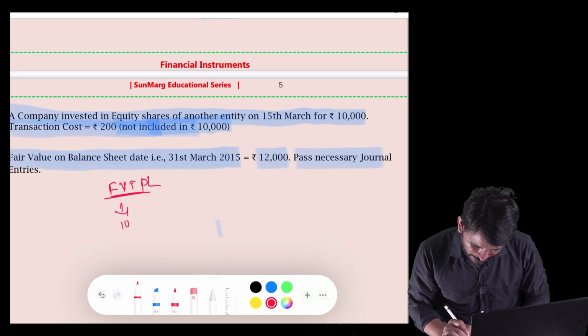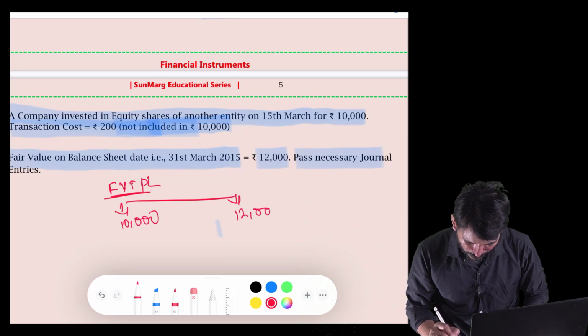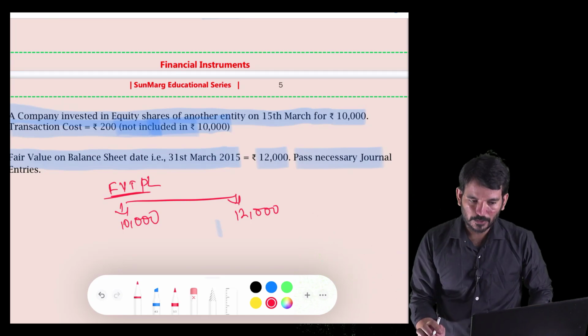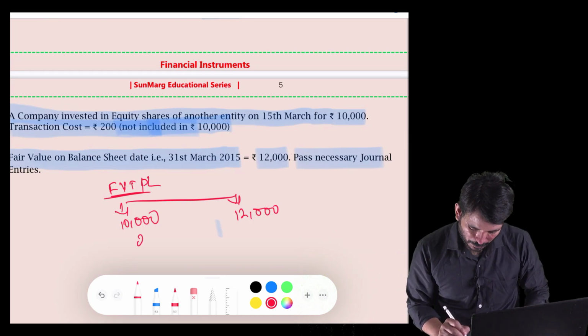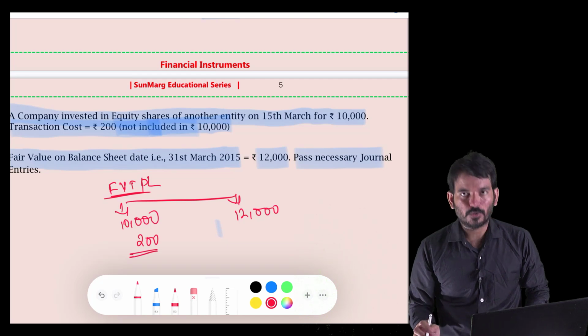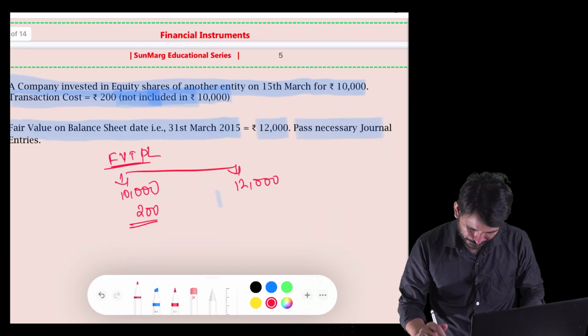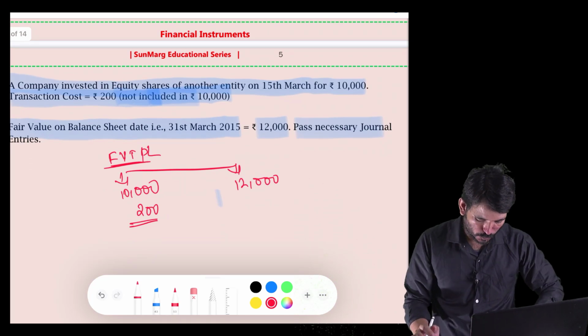While he is purchasing, the value was 10,000. On the balance sheet date, the value is 12,000. So how do you record it? Do you add this 200 rupees, if you paid it, to your original cost of investment? The answer is no. We will not write that because we are opting for fair value through P&L.